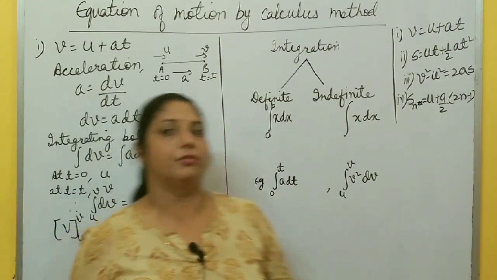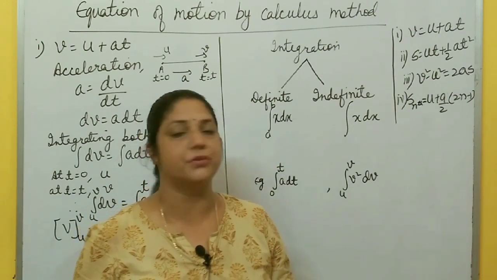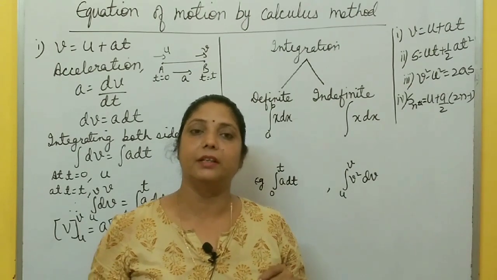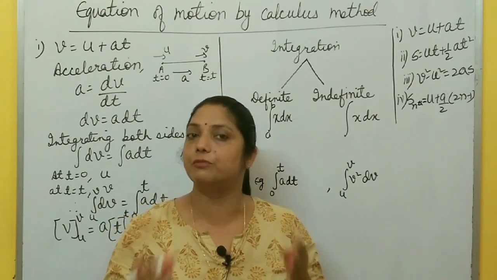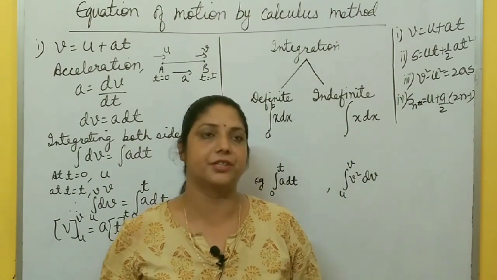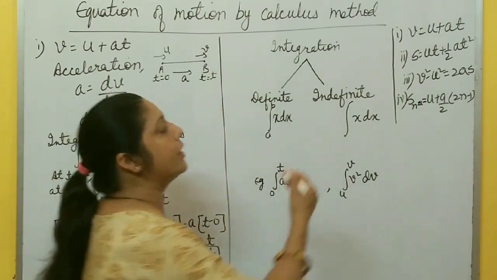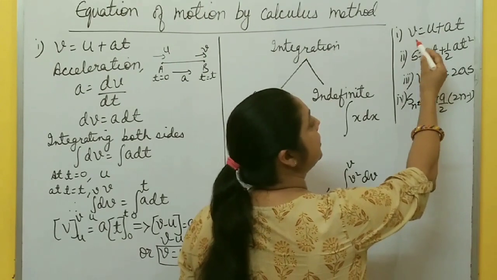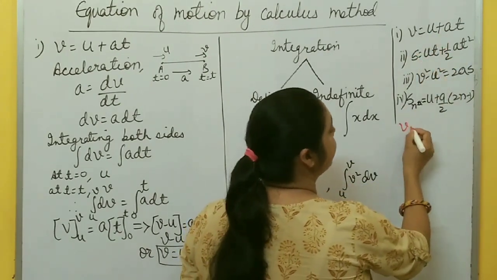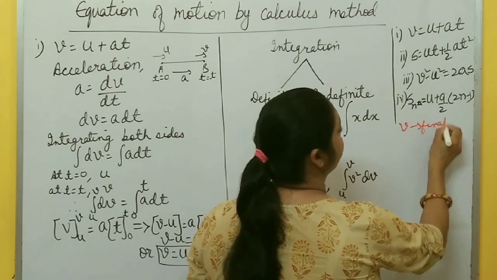You already derived equation of motion in class 9th using graphical method or mathematical formula. But in class 11, you have to derive equation of motion by calculus method. It means integration and differentiation method. So first, what are the different equations of motion? V equal to U plus AT. Here V is final velocity.